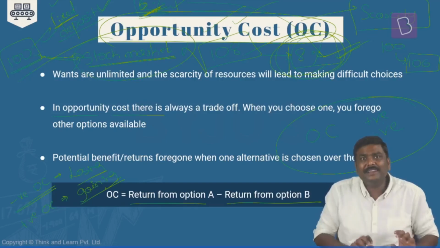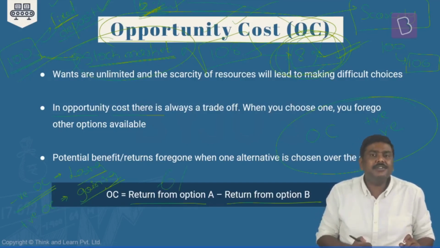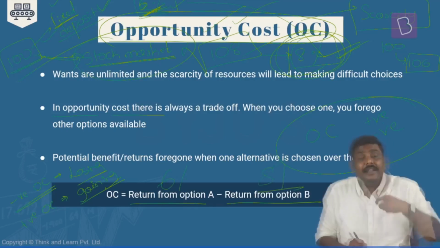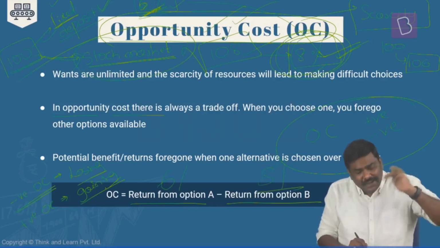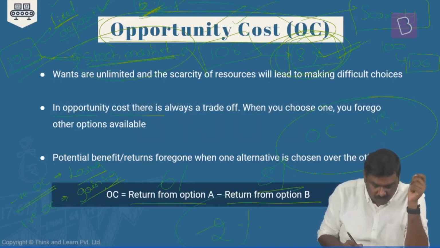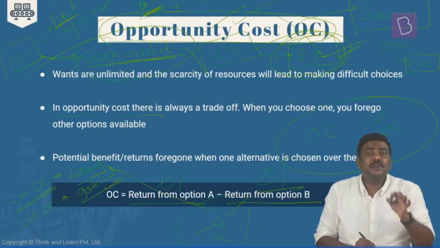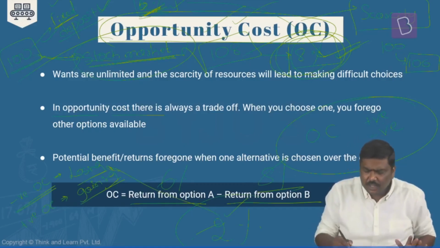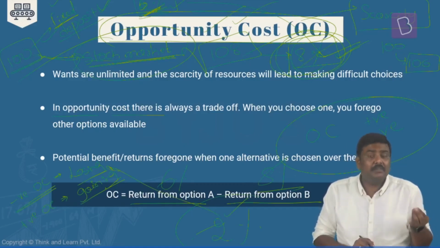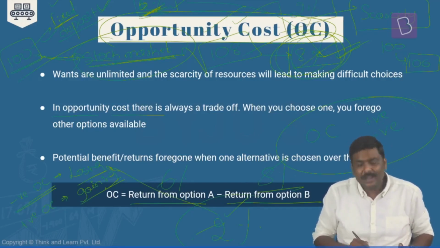If I substitute that here, let's say 6% is the rate of interest that you have earned and 8% is what you would have earned if you had made an investment in the stock market. So whenever your opportunity cost is negative, simply remember this, it essentially means you are losing based on your decision making. You could have earned 8%, but you have earned 6%. So you have lost extra earnings of 2%. And this is a negative opportunity cost.